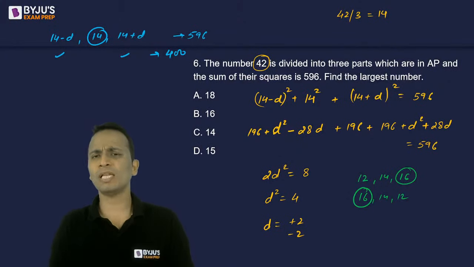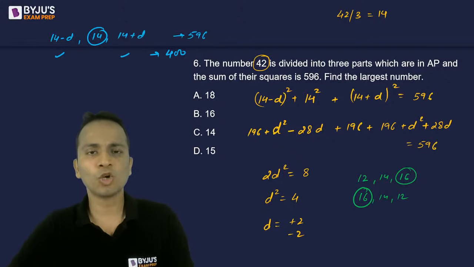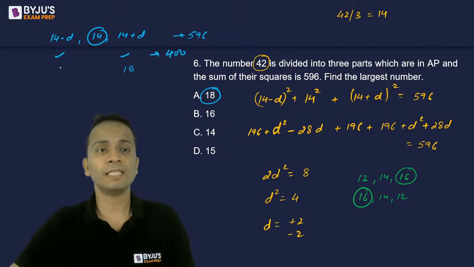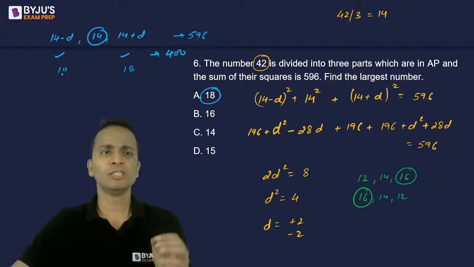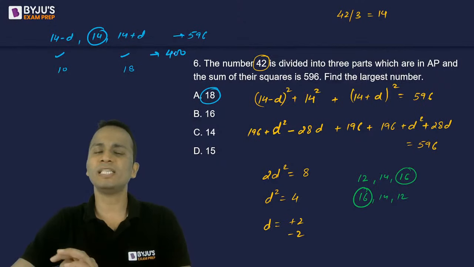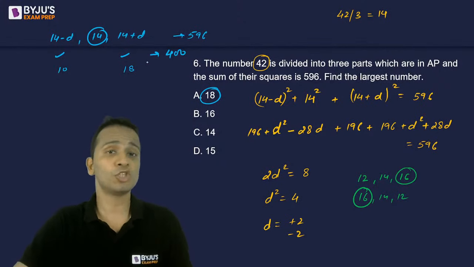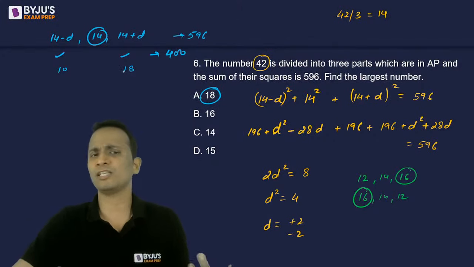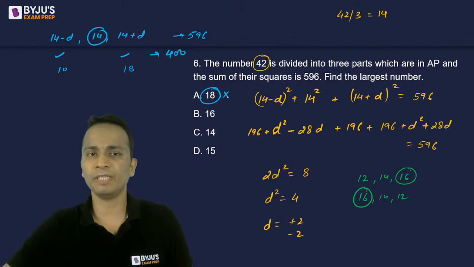Now they're talking about the largest number, so you can go through the options as well. If the largest number is 18, then the smallest number will be 10, right? There will be a gap of 4. So is 10 square plus 18 square equal to 400? No, it is not. 18 square is 324 plus 100, that is 424. So 18 will not be the answer.